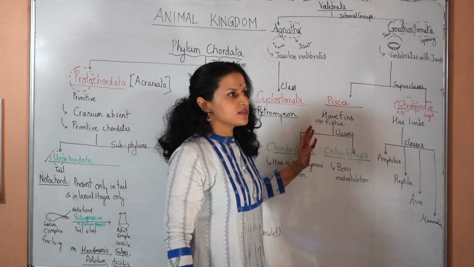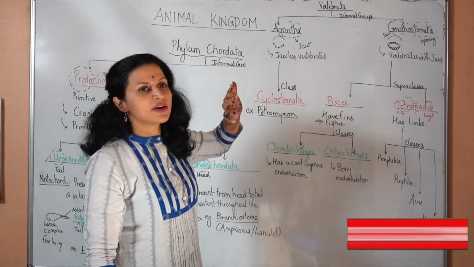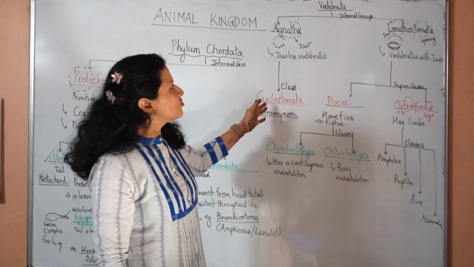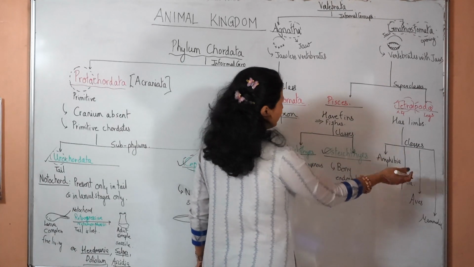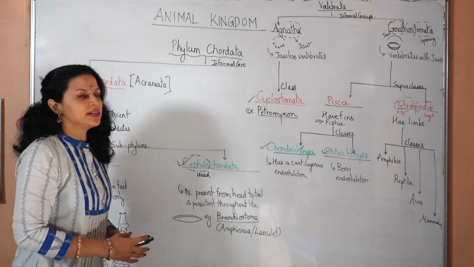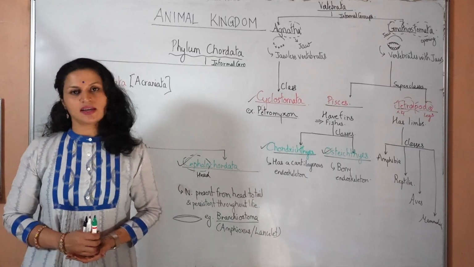And all of these, the tetrapods, the fishes, and the cyclostomes, will be collectively called as the vertebrates. Cyclostomes are the jawless vertebrates. We will be doing each of these classes in more detail. We will also do Cyclostomata in more detail and subphylums Urochordata and Cephalochordata in more detail in the later classes.